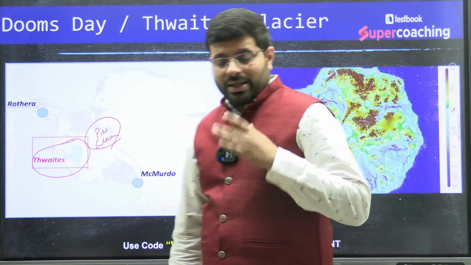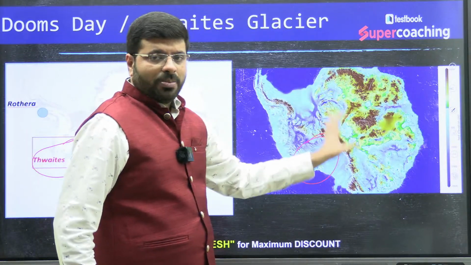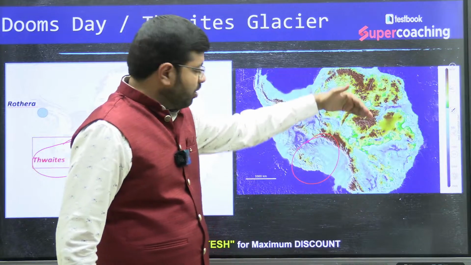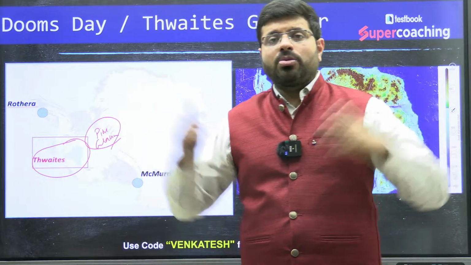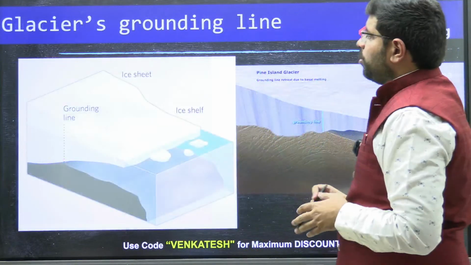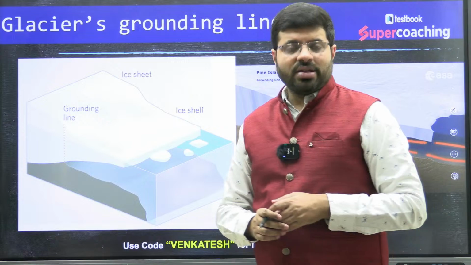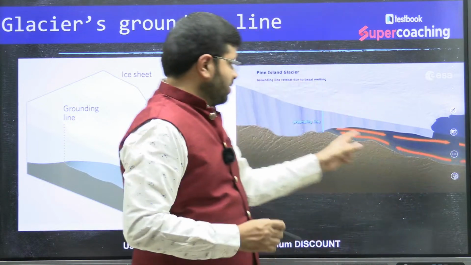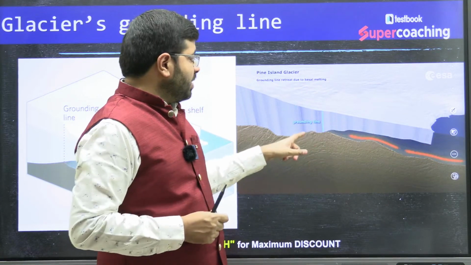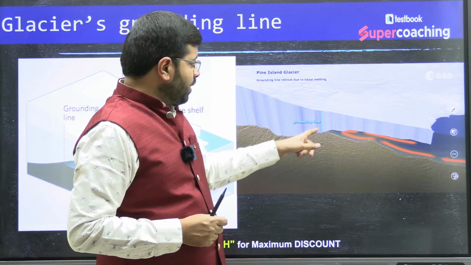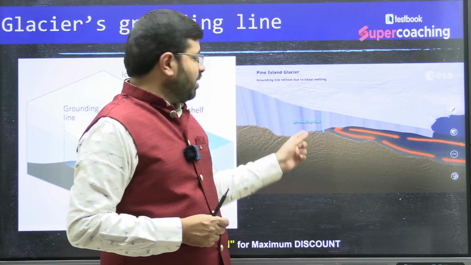Their length is almost around 120 kilometers. These glaciers transfer all the solid ice, which is part of the Antarctica core region in the central part, towards the periphery, into the ocean. This glacier covers so much ice. What we are trying to understand about this glacier is something called the glacier's grounding line. You know what the grounding line of a glacier is? When the ice starts melting, the grounding line is the point where the glacier meets the ground level, right?